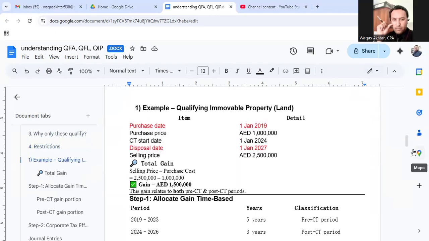Let's understand the impact of the transitional election on the corporate tax return. For example, we have a land. The purchase date of the land was 1st January 2019, and the purchase cost was 1 million. Corporate tax started on 1st January 2024, and the disposal date is 1st January 2027, whereas the selling price was 2.5 million. The gain arising on the sale of the land is 1.5 million.